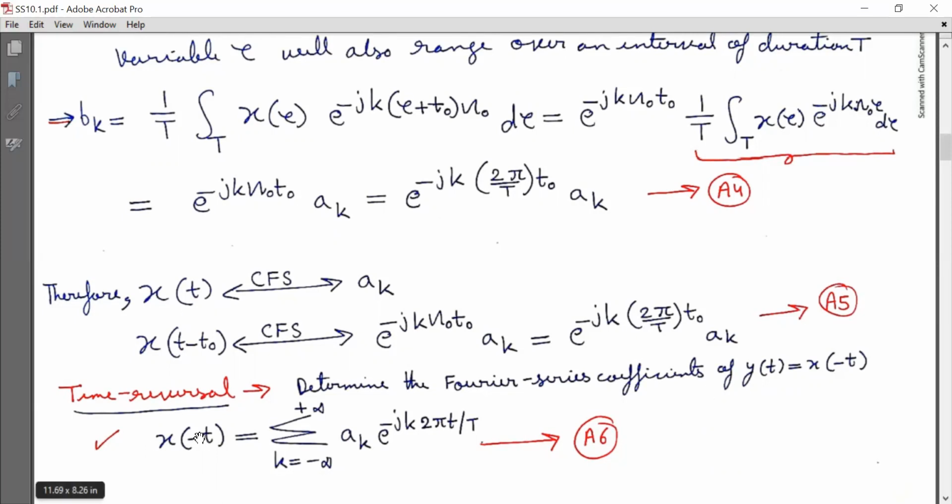Now, time reversal. Determine the Fourier series coefficients of y(t) equal to x(minus t). Based on the general formula for Fourier series representation, I can easily write x(minus t) equal to summation k running from minus infinity to infinity a_k e raised to minus j k 2 pi t by capital T. Mark it as equation A6.